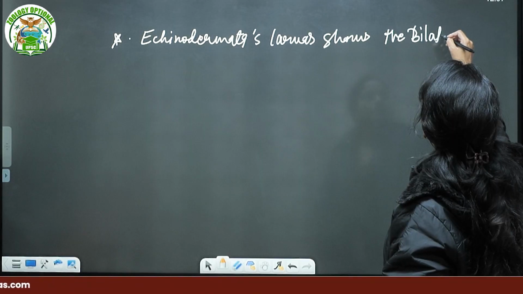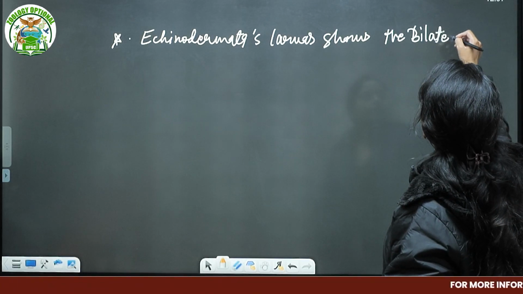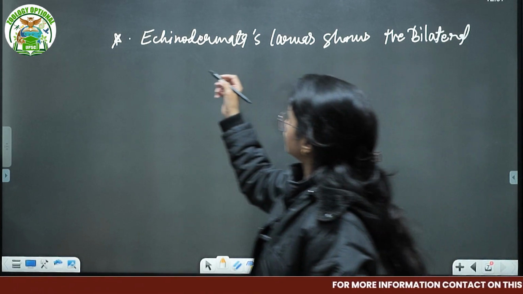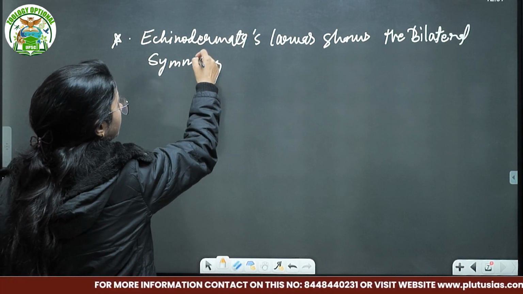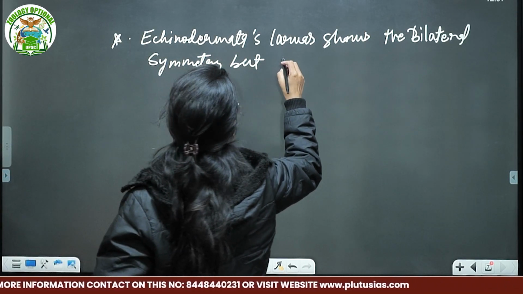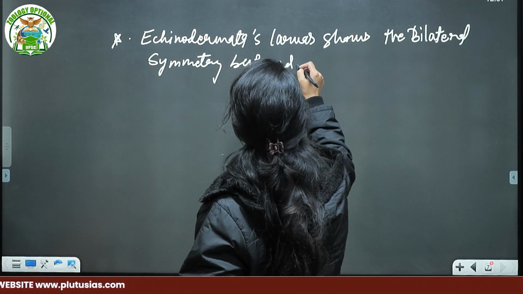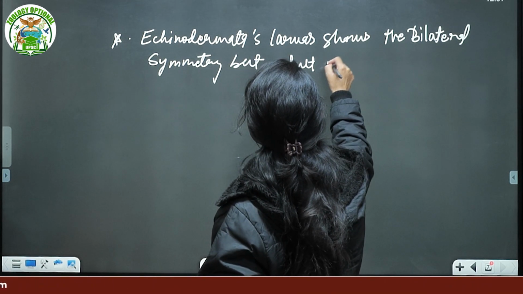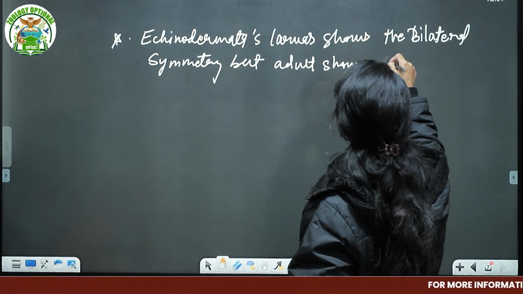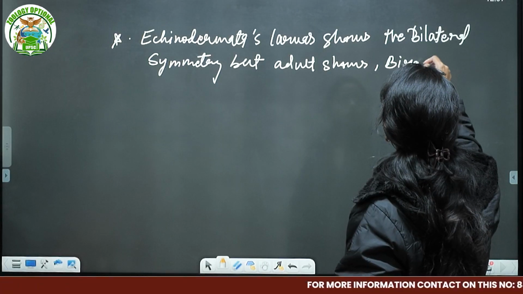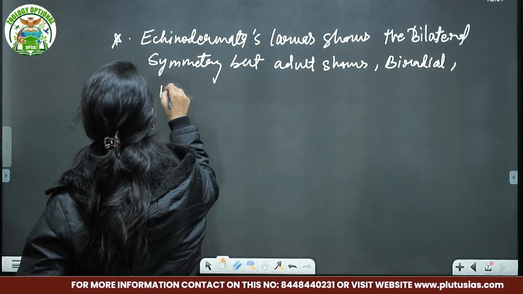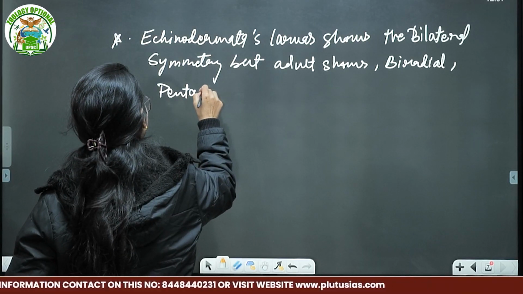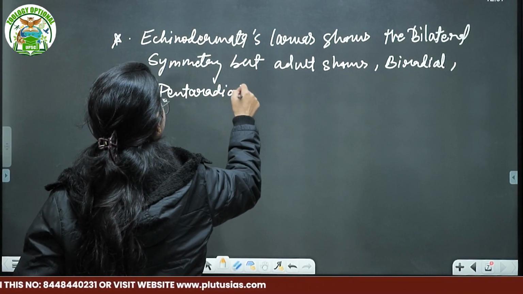Underline that, bilateral symmetry, but the adult shows, you can say either biradial, or better, if you want to be very specific, pentaradial symmetry.